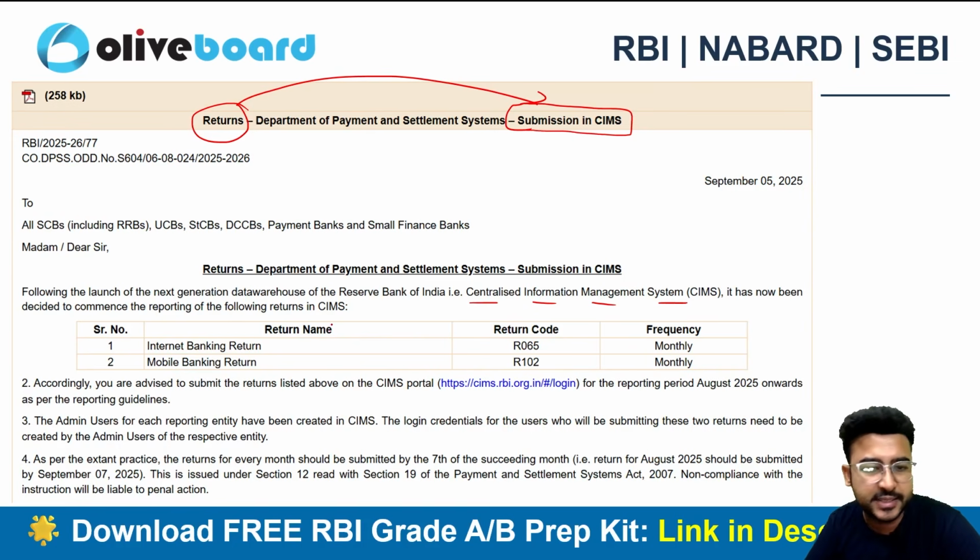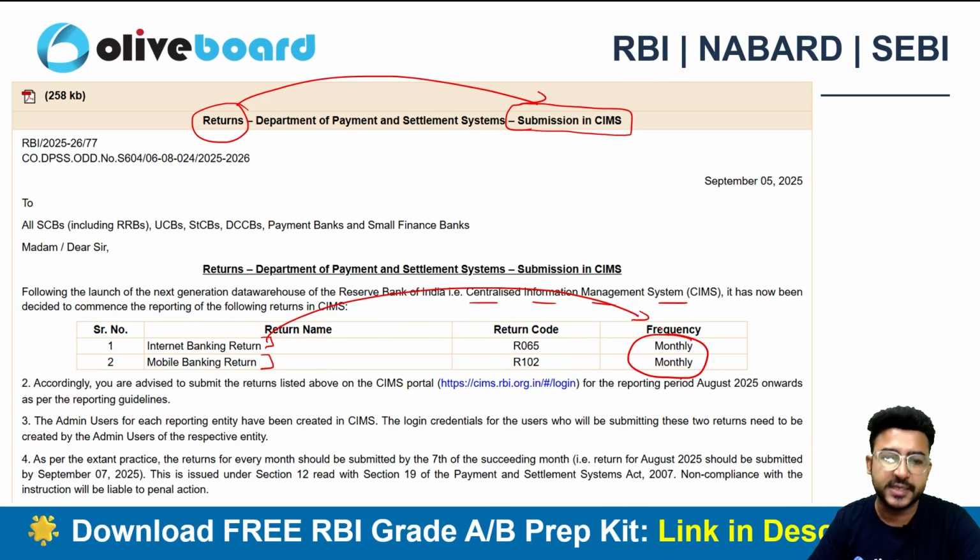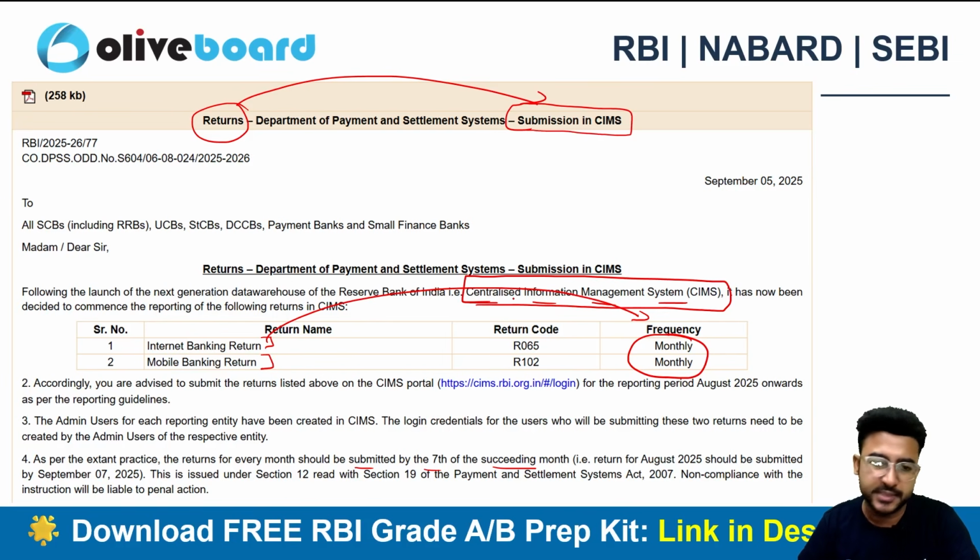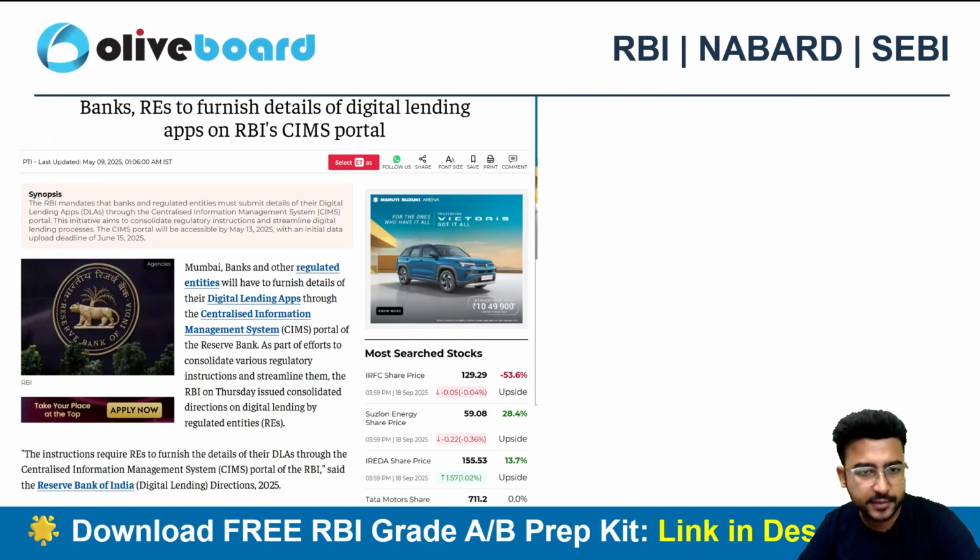Here we can see that the return names are internet banking return and mobile banking return. The frequency is monthly, so the regulated entities need to submit the internet banking return and mobile banking return on a monthly frequency. The due date is the 7th of the succeeding month. Suppose for August 2025, the return date will be 7th of September. And this return you need to submit on the Centralized Information Management System, CIMS platform of the Reserve Bank of India. So this is the news basically.